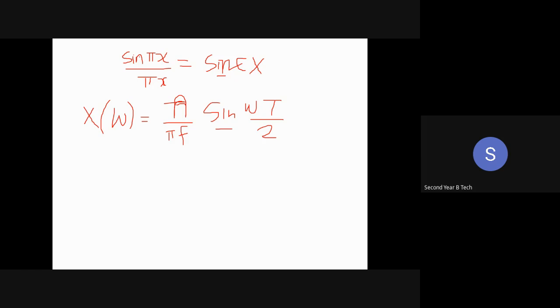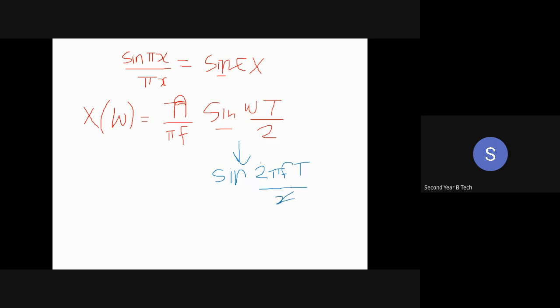To convert the sin into this form, I'll open the omega bracket. It will be equal to sin of 2 pi f divided by capital T into capital T, whole divided by 2.